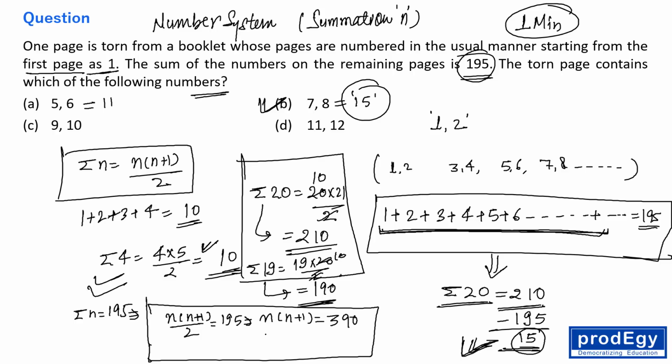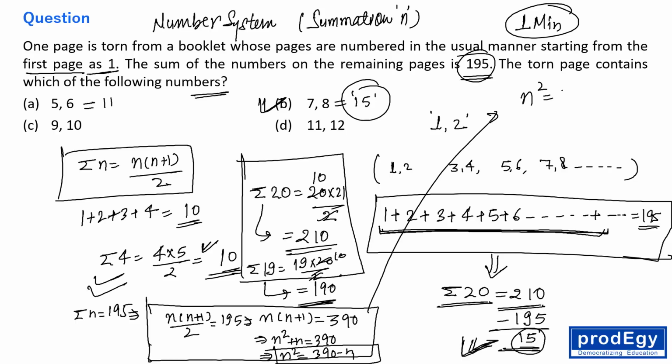So n square plus n is equal to 390, so n square is equal to 390 minus n. Everyone please don't try to solve the quadratic equation. So 390 minus n means a number which is less than 390, right? So n square, I'm writing it here.